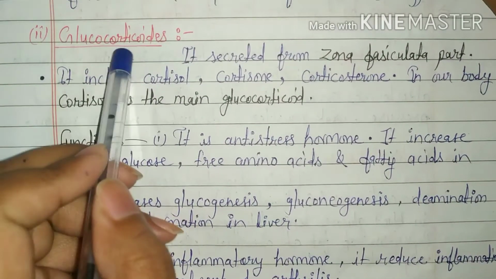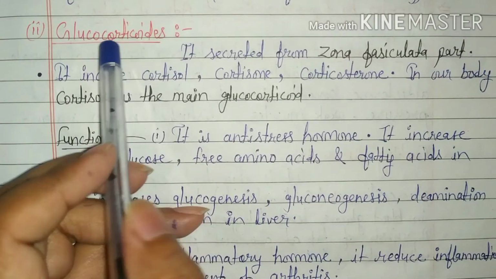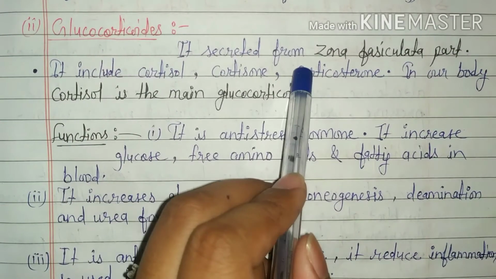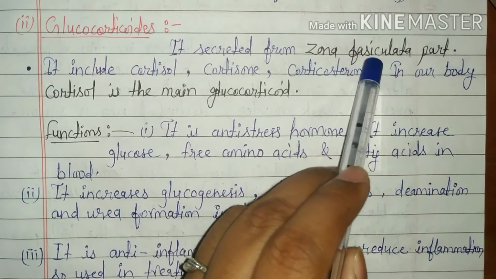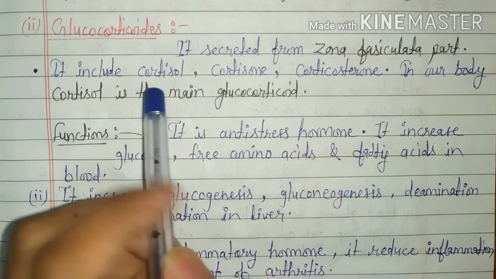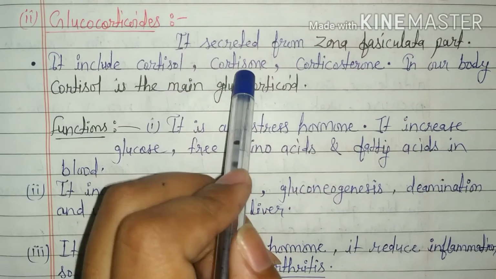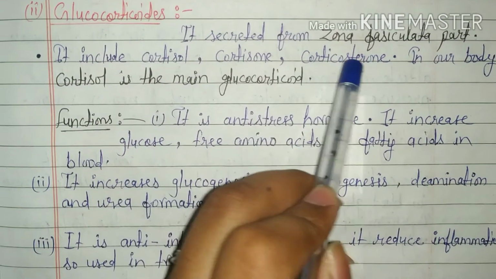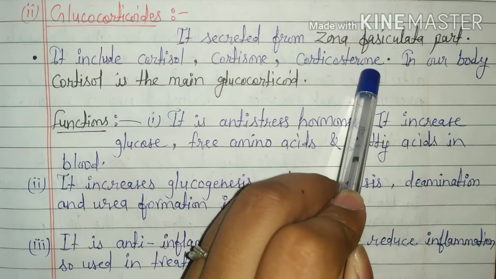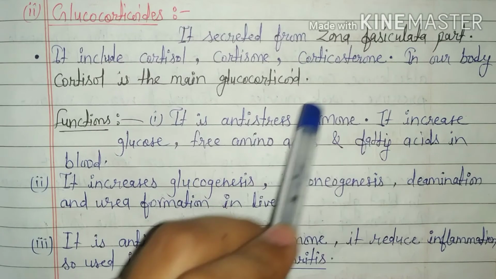Next, glucocorticoids. Glucocorticoids are secreted from the zona fasciculata part and include cortisol, cortisone and corticosterones. But in our body, cortisol is the main glucocorticoid.